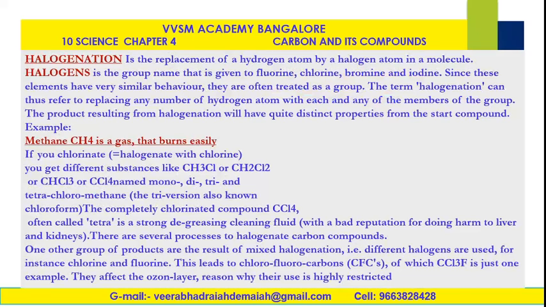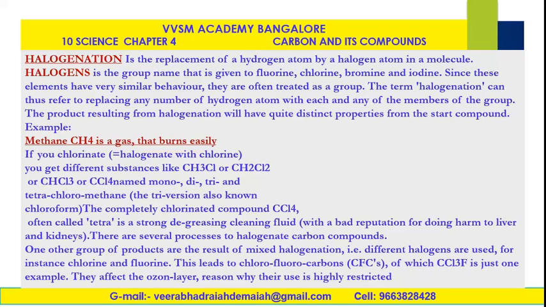So halogenation, as I told you, is the replacement of a hydrogen atom by a halogen atom in a molecule. Halogens is a group name given to fluorine, chlorine, bromine, and iodine. Since these elements have very similar behavior, they are often treated as a group. The term halogenation can thus refer to replacing any number of hydrogen atoms with any member of the group. The product resulting from halogenation will have quite distinct properties from the straight compound.